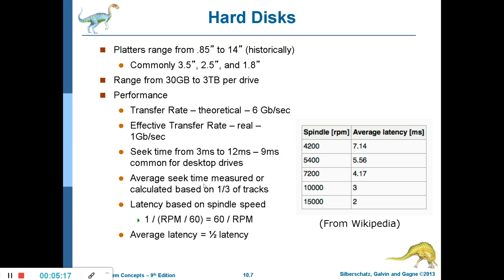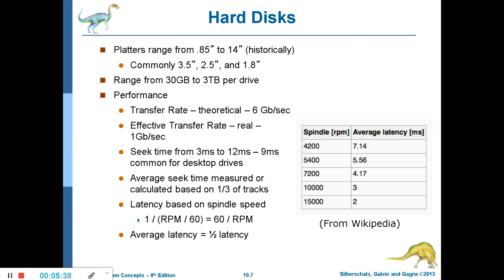Then average seek time is measured or calculated based on 1 out of 3 tracks, so it is called average seek time. They measure the seek time of 3 tracks, then the average is calculated on that. Now, latency based on spindle speed.